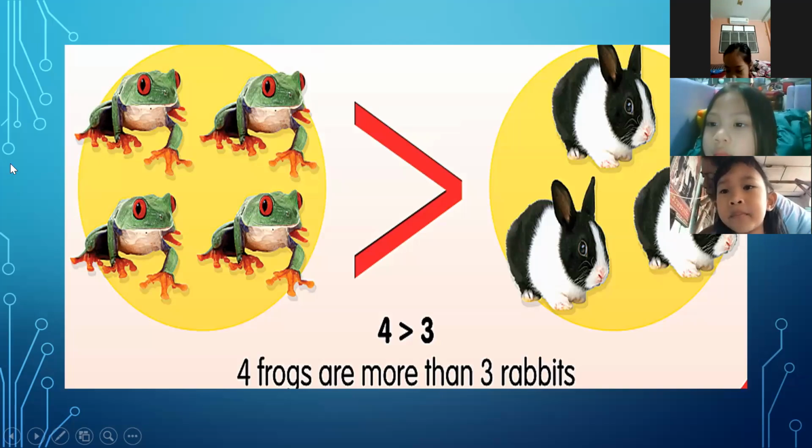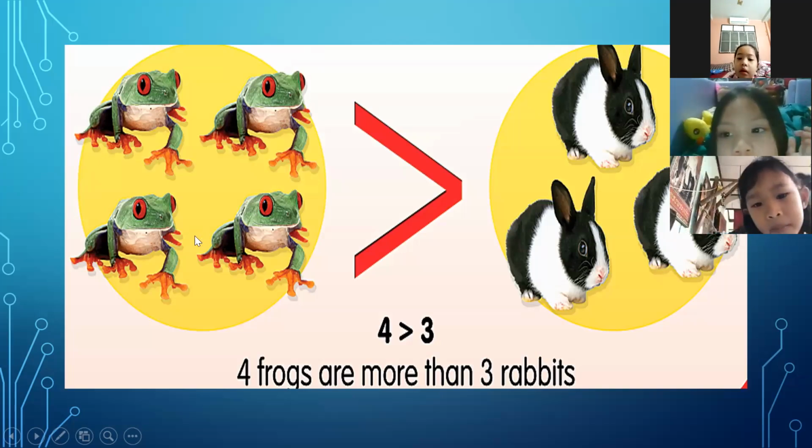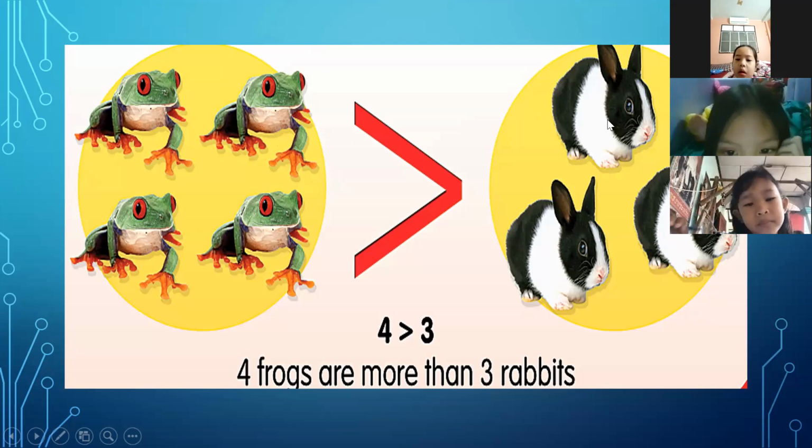We have here 1, 2, 3, 4. 4 frogs on this side, and we have 1, 2, 3 rabbits. Can you tell me what this is? This one is rabbit, and this one is frogs.